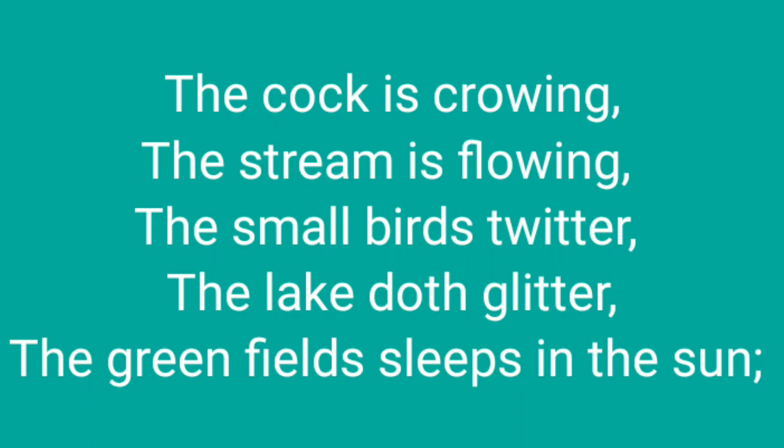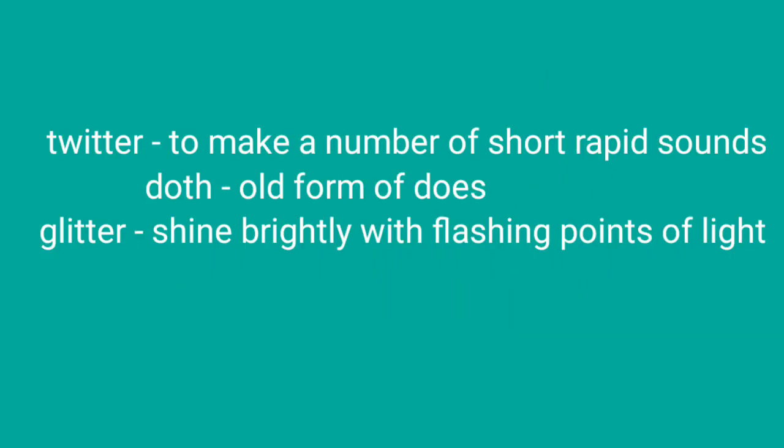Let's read the first stanza of the poem. The cock is crowing, the stream is flowing. The small birds twitter, the lake doth glitter. The green field sleeps in the sun. First, we will see the word meanings. Twitter means to make a number of short, rapid sounds. Doth is an old form of does. Glitter means shine brightly with flashing points of light.